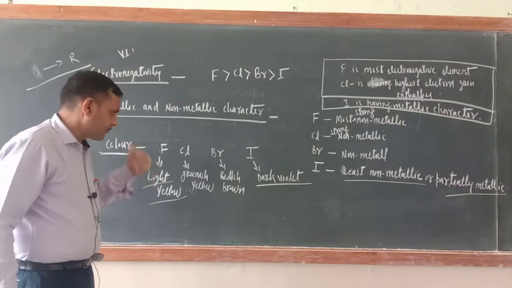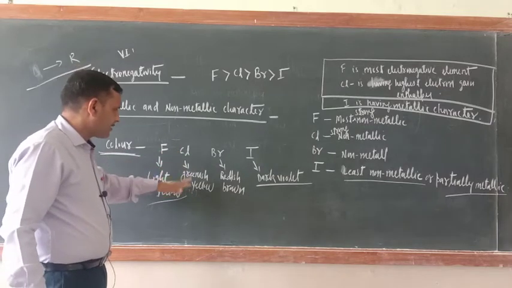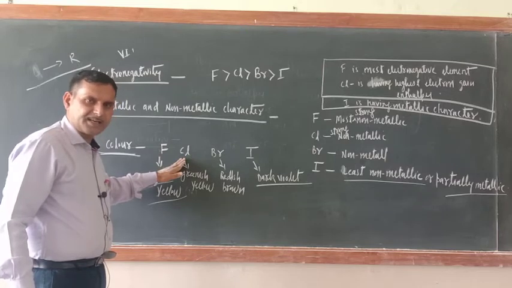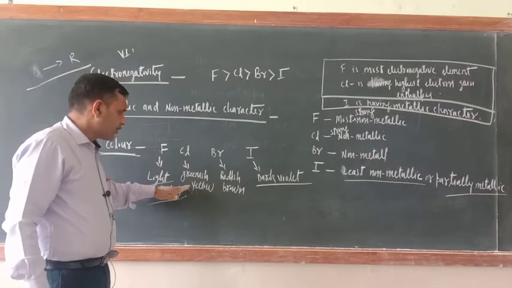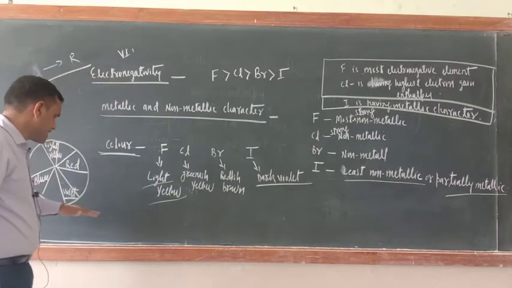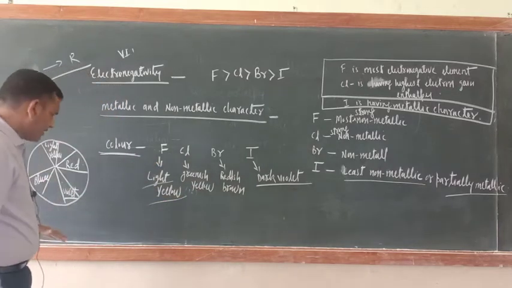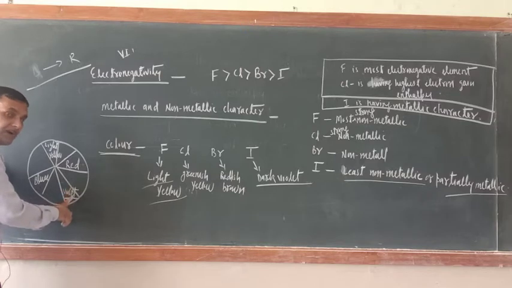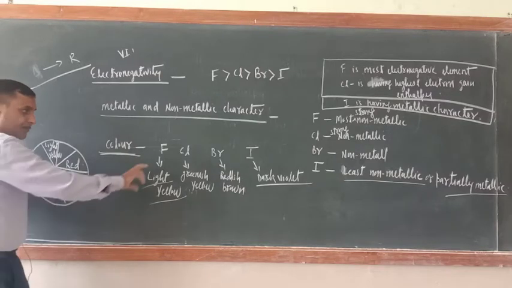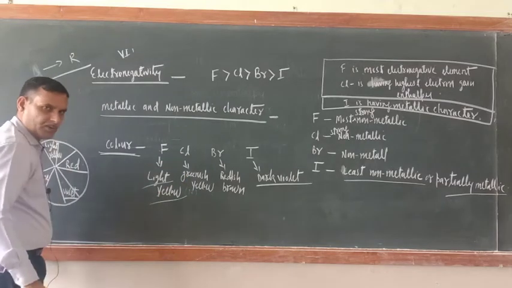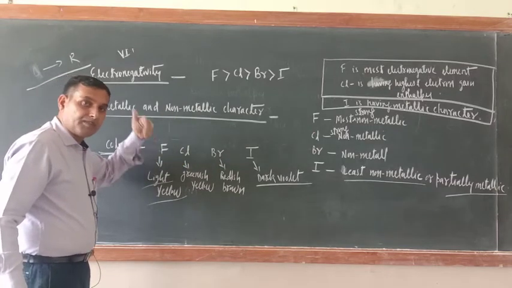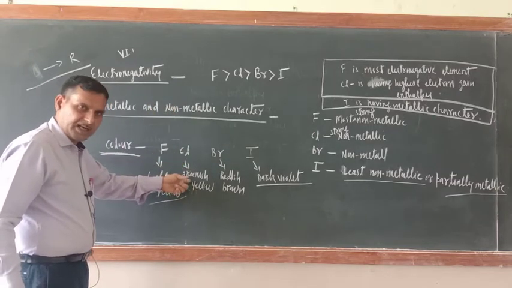of electron. Okay, now same is the case with chlorine. As compared to fluorine, it requires less energy for excitation of their outermost shell electron. So it will not absorb greenish yellow. It will absorb the other, means a different violet color. Here I wrote violet. Violet may be dark violet, light violet. Okay, like that. It will absorb the other color radiation. Okay, and now whatever color radiation it will absorb, their complementary color is greenish yellow. So their color is greenish yellow.